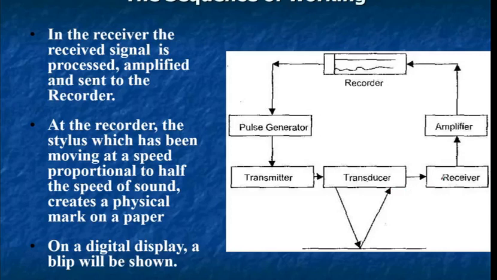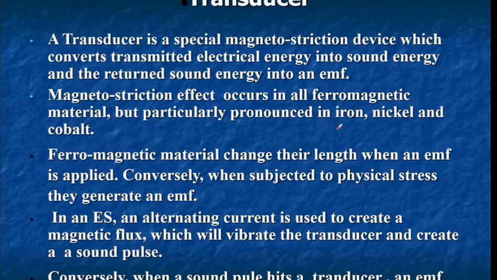And what happens at the recorder is the stylus, which has been moving at a speed proportional to half the speed of sound, creates a physical mark on the paper. And on a digital display, a blip is shown.